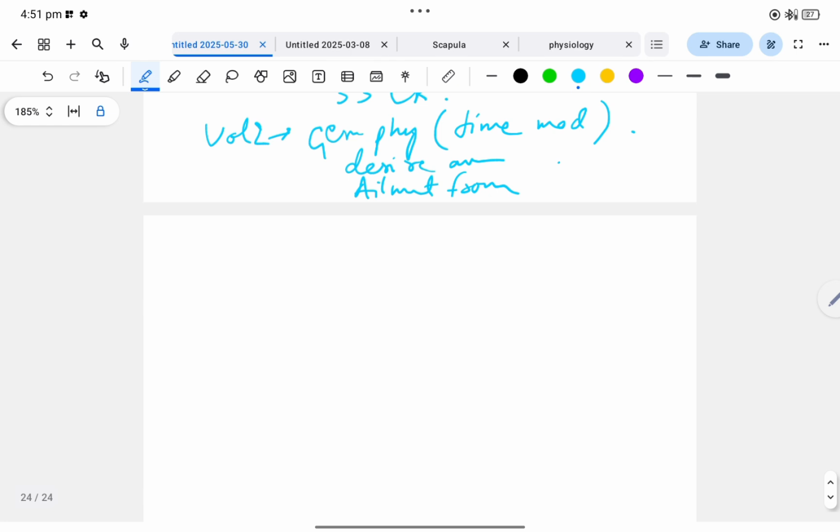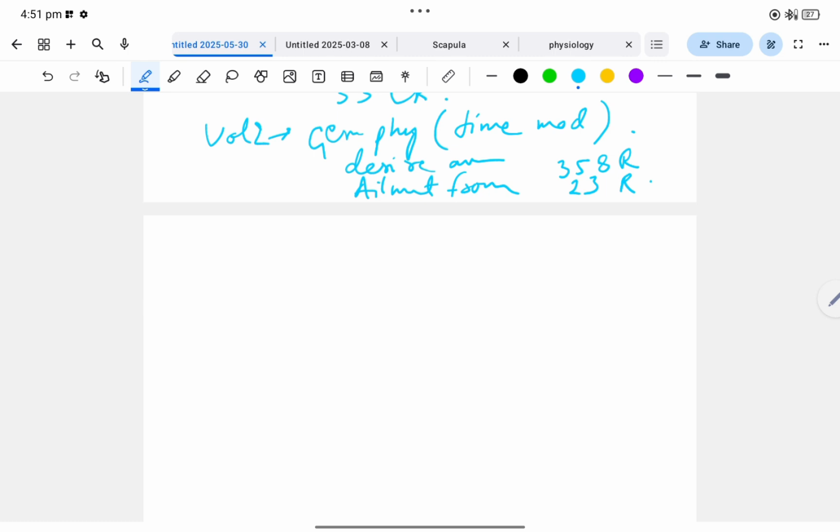The number of rubrics is 358 and cross references 23. That is 10 less than volume 1. Cross references in volume 1 were 33, in volume 2 are 23, 10 less. And in volume 2 the main rubrics are approximately half of volume 1.